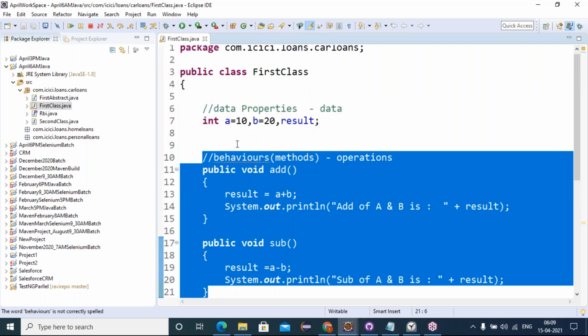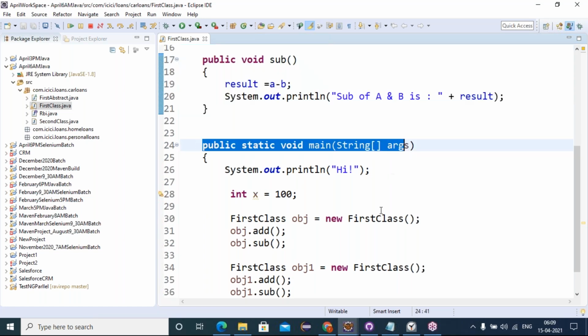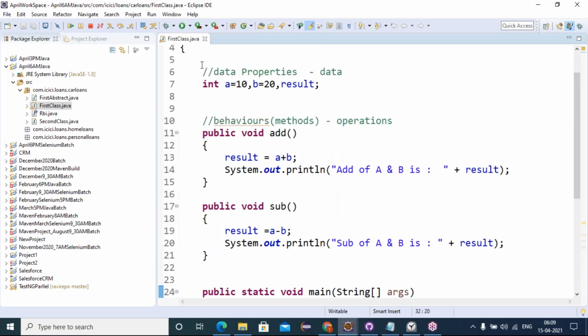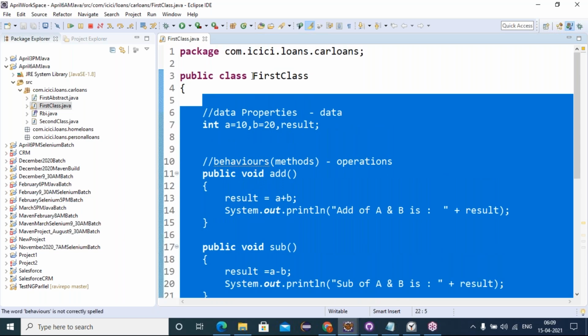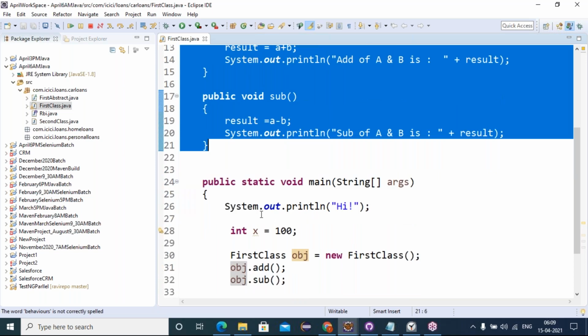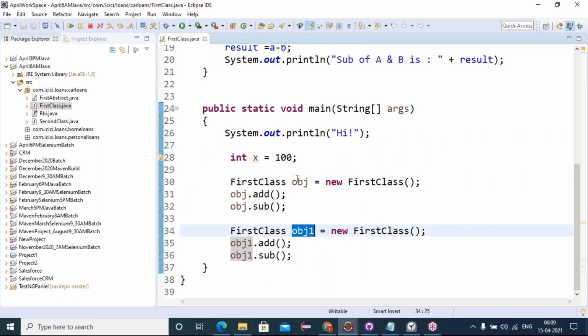How do we access the class properties and behaviors? Through class object creation. Where do we create an object? We create a class object inside the main method. New FirstClass is an object stored into one reference variable of type FirstClass. With the class reference variable, I'm accessing all the properties and behaviors that I define inside the class. Is it or not? Yes.